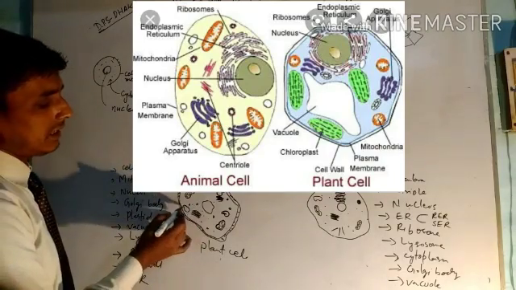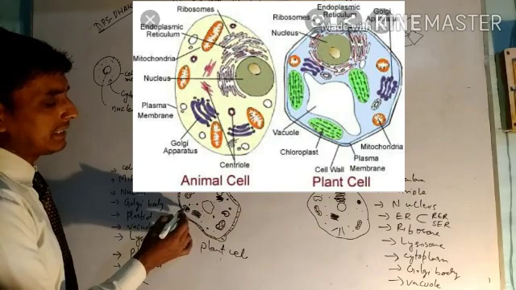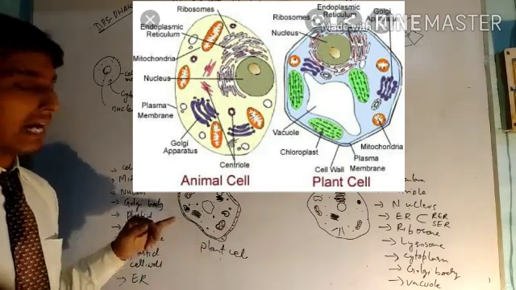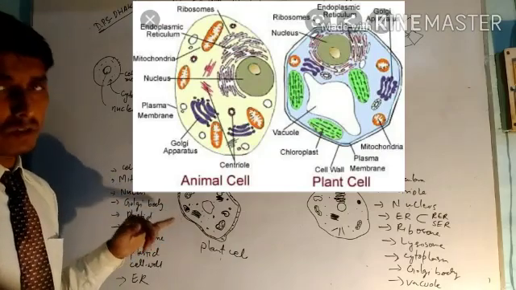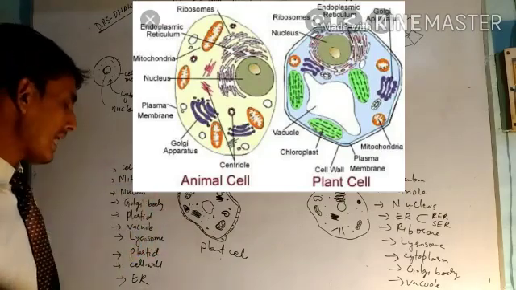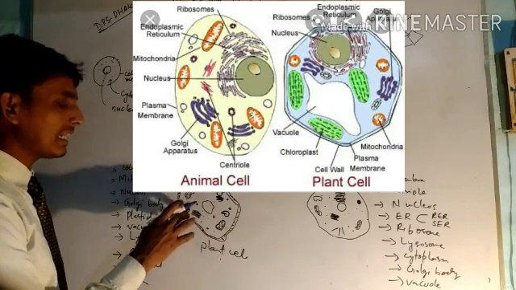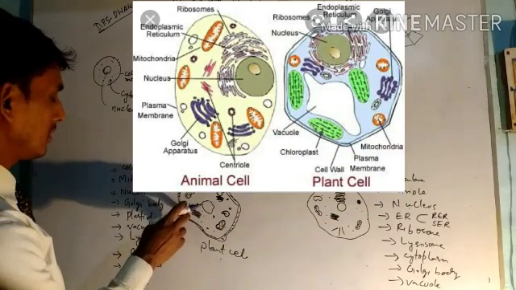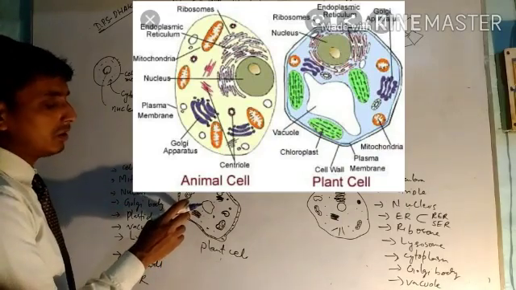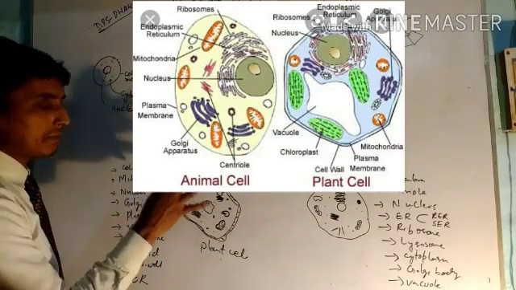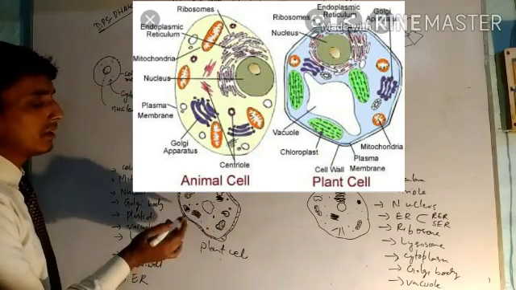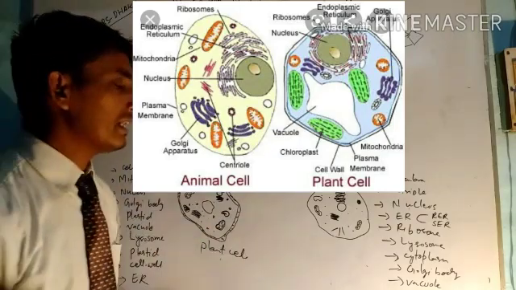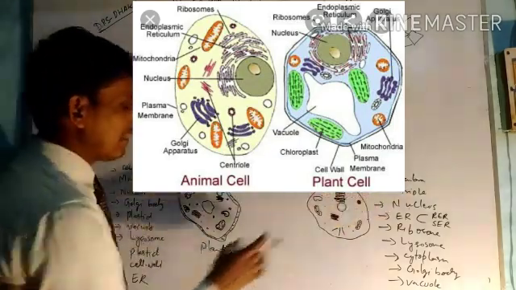Plastid is also present in the plant cell, and these plastids contain chlorophyll, and in the presence of chlorophyll, photosynthesis occurs. So plastids are the cell organelles which contain chloroplast, called chlorophyll, and chromoplast also. The color, for example the green color or any other color, is provided by these plastids to the cell.